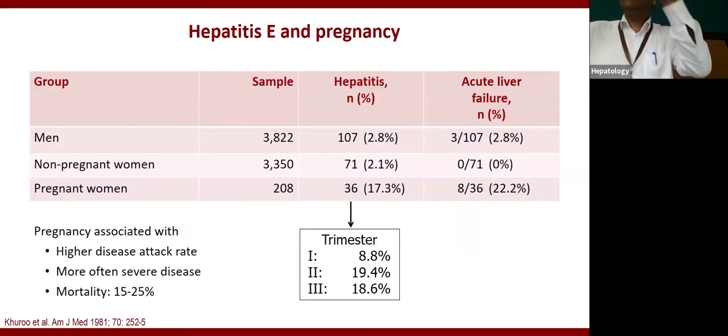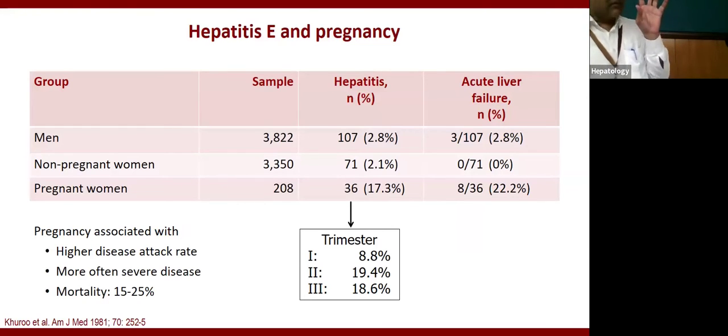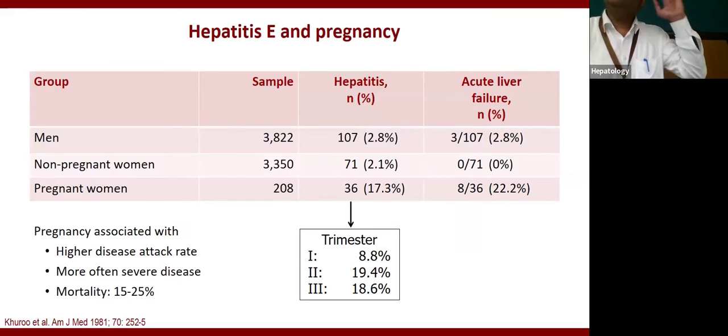If in a community one is a pregnant woman, one is a man, and one is a non-pregnant woman, you see that the proportion of those developing hepatitis is maximum, 17%, in pregnant women. This proportion particularly increases in the third trimester.